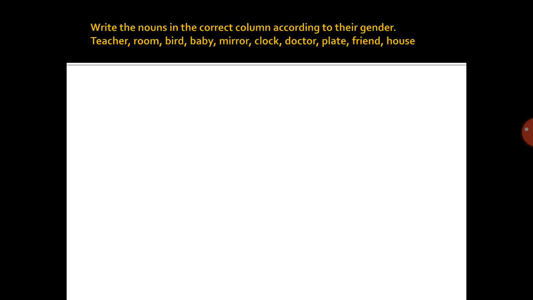Now let's do one more exercise. Now let's read the question. Write the nouns in the correct column according to their gender. Now these are the nouns given to you. There are 10 nouns. In these, what you have to do, two columns are given. You can see common gender and neuter gender. You have to write these nouns in the correct column according to their gender.